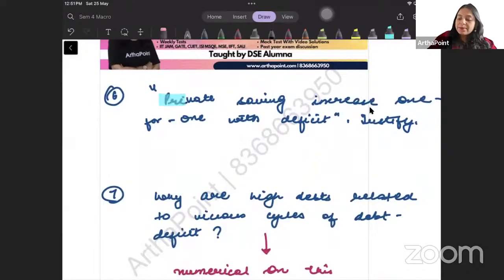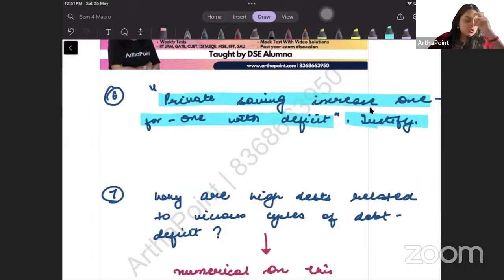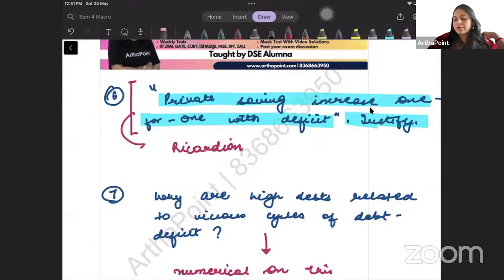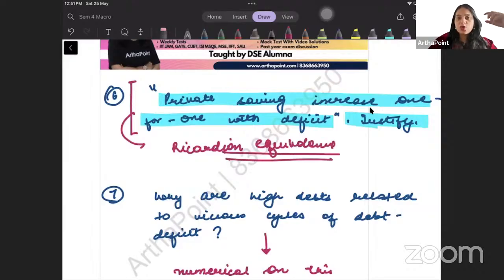Next question. Private saving increase one with deficit, justified. So basically, beta, I have taken this statement from the section of Ricardian equivalence. और ऐसा बहुत बार होगा, it will happen many times that they will ask you a question based on one of the important liners from the book. तो जो भी lines italics में लिखी होती हैं, whatever lines are mentioned in italics or in inverted commas, try to remember those lines because they can say examine, justify, और वो एक statement दे देंगे.